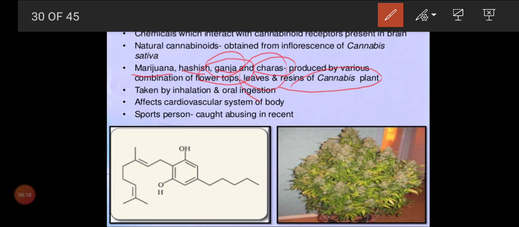Taken by inhalation. How did they used to have it? They'll inhale it or take it by oral ingestion. Orally they'll have it. And what is the problem because of taking more cannabinoids? It affects the cardiovascular system of the body, so it will affect your heart. And nowadays sports persons use these cannabinoids as drug abuse. Afterwards, after 1 or 2 years, the policemen catch such persons who are addicted to the drug, especially sports persons.